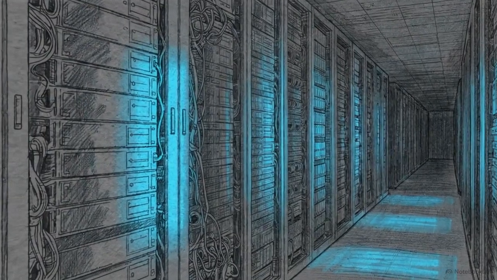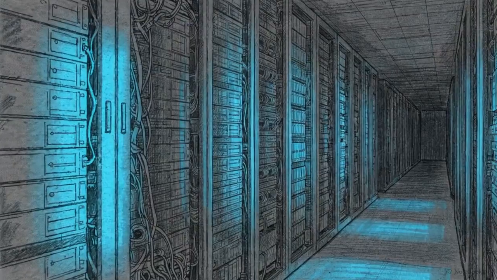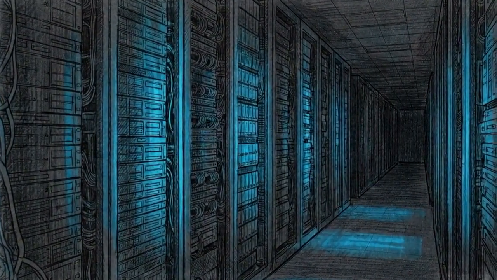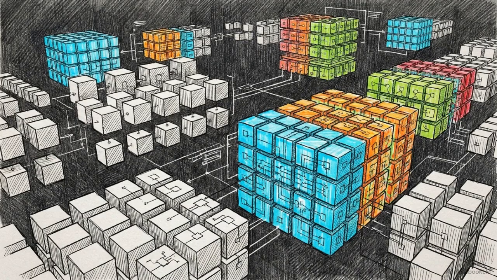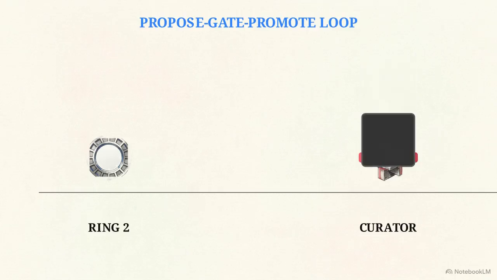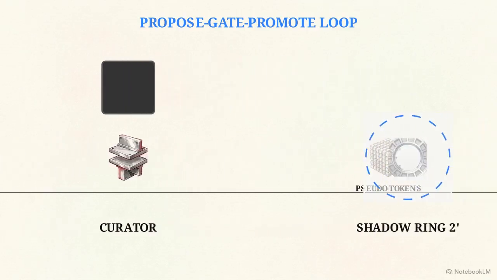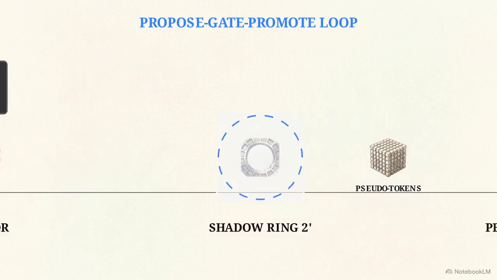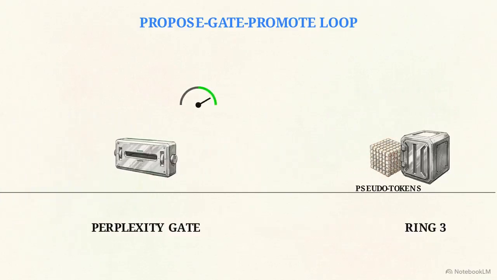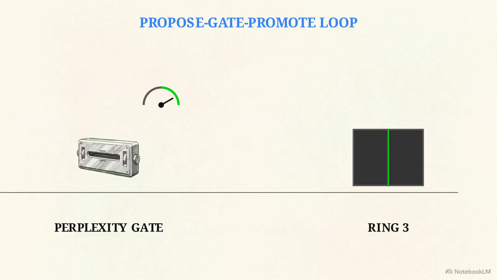During idle computational periods, the system enters the night shift, a deep background execution state dedicated to optimizing memory. Here, the bidirectional infilling engine is repurposed for episodic memory consolidation. The system manages this through the propose-gate-promote loop. The diffusion engine compresses raw historical tokens, proposing a dense pseudo-token sequence to a temporary shadow ring. The perplexity gate scans this proposal, calculating information loss. Sound compressions are promoted to the permanent ring 3 vault, while lossy results are discarded.